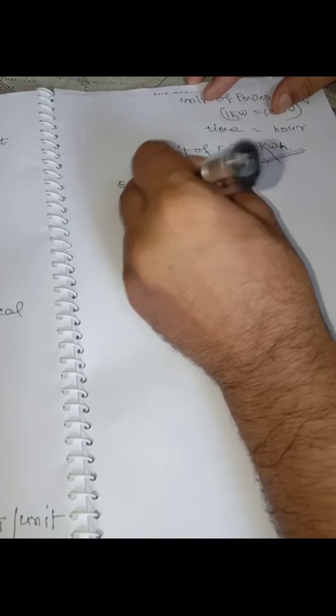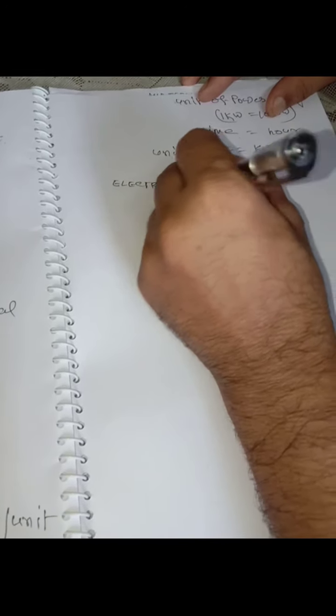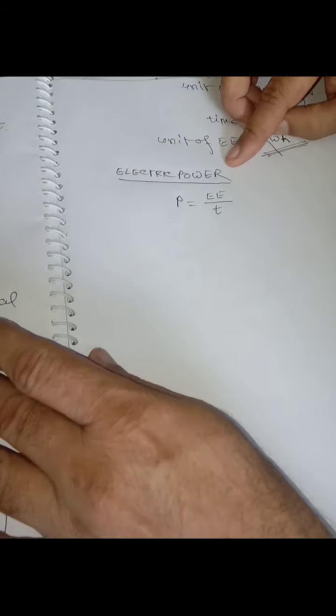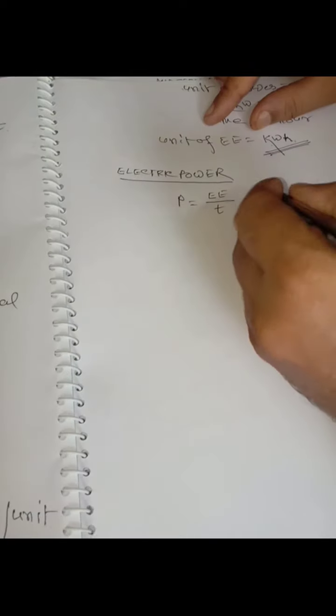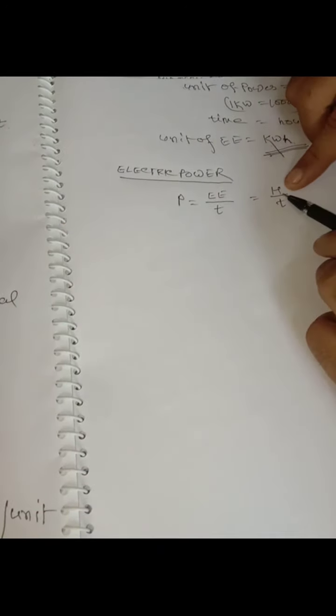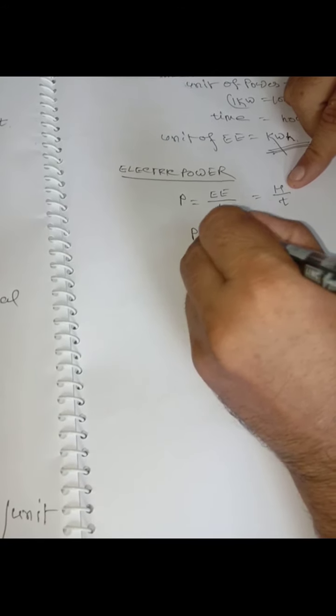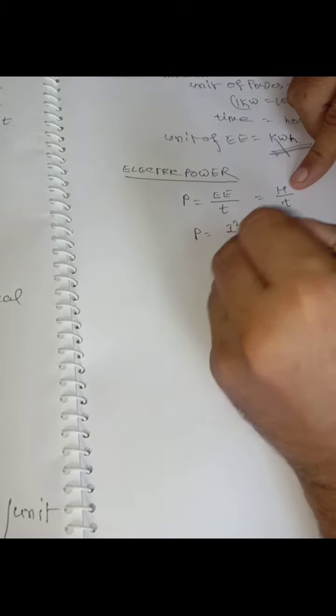Electric power is the rate of consumption of electrical energy with respect to time. Here electrical energy is consumed in the form of heat, so you may write H upon t. And we have three different forms of produced heat. Therefore P is equal to, first form, I squared R t upon t.